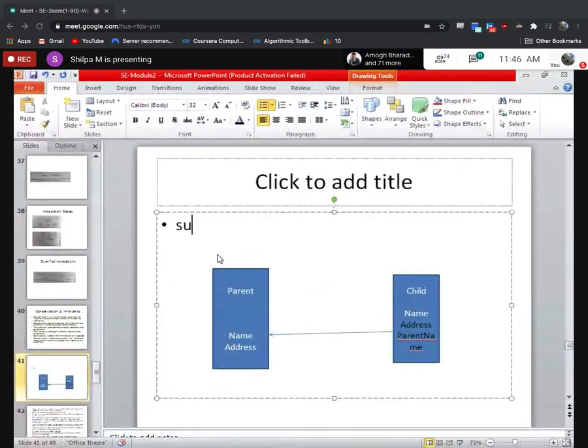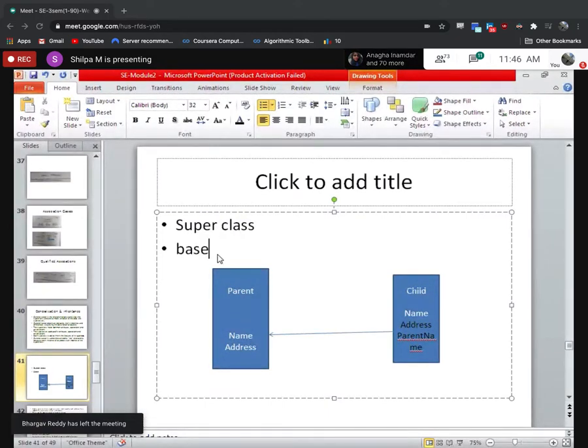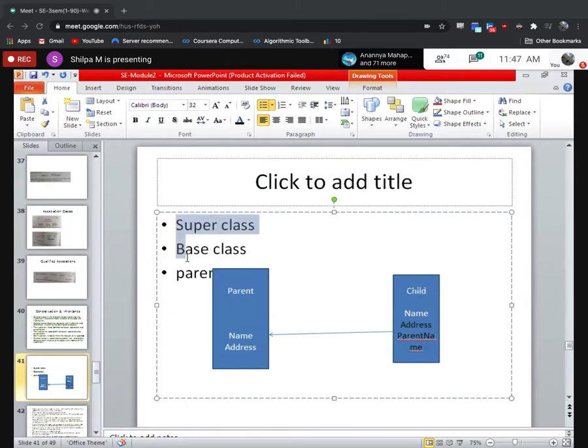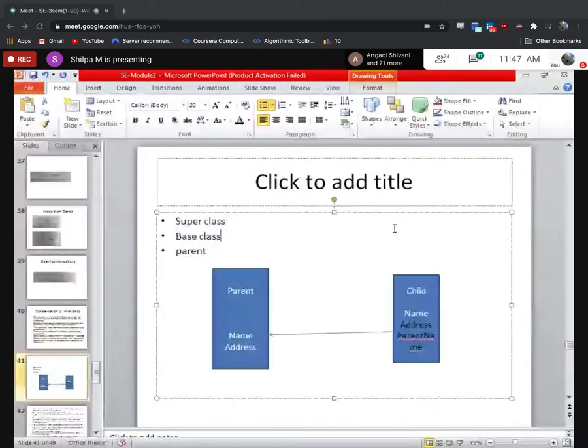So this is also called superclass or base class or parent class. Fine. Whereas this class is known as subclass or child class.